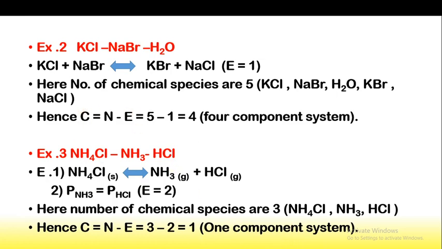In this way we can calculate the number of components and say whether it is a 1 component, 2 component or 3 component system, by using the simple formula C is equal to N minus E, where N is the number of chemical species and E is the number of independent equations.